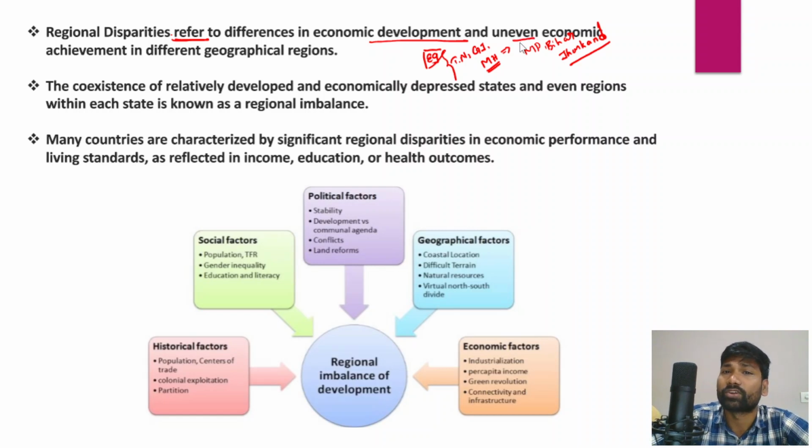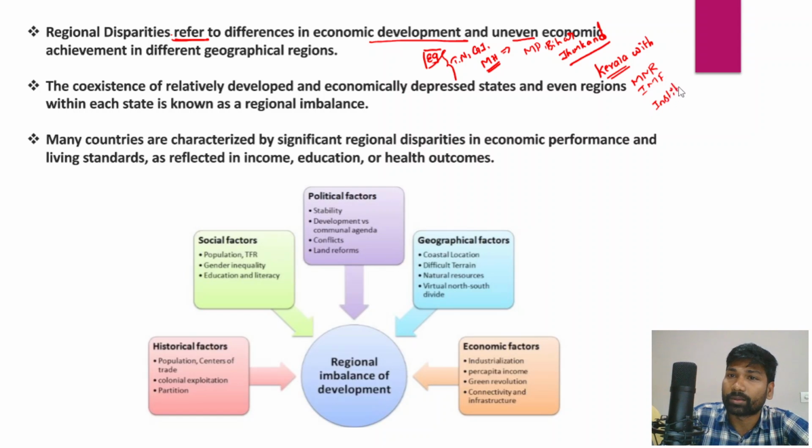There is also uneven economic and social achievement in different geographical groups. For example, compare the literacy rates of Kerala with the state of Assam or Bihar, Jharkhand, or compare the maternal mortality rate, infant mortality rate or institutional deliveries.